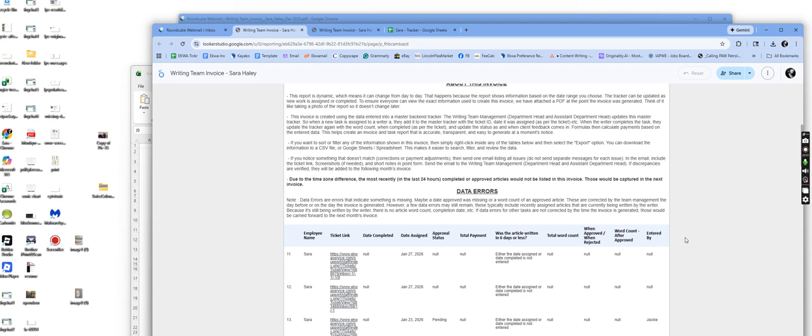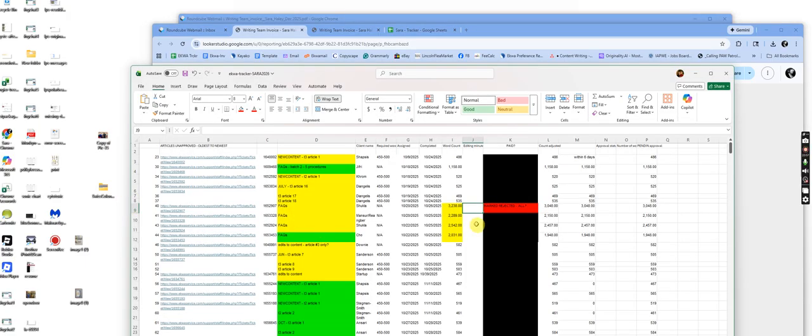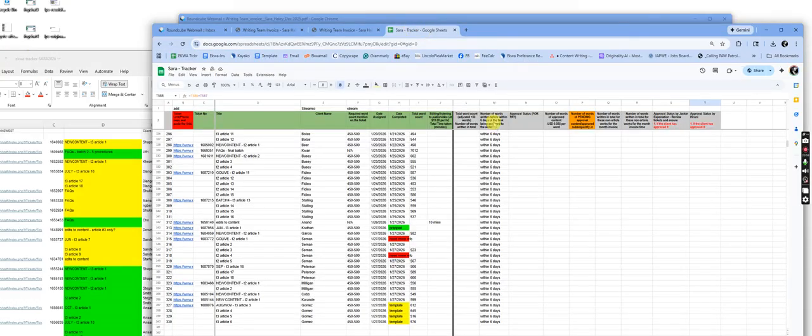So I don't know what you guys need to do here, but I feel like you need to either go back to inputting everything in here, or if you're doing a new tracker, we need access to it, because we have no way of knowing what's been paid and what's been paid correctly, and which articles, like this one here for 7,012, I think it was frequently asked questions.